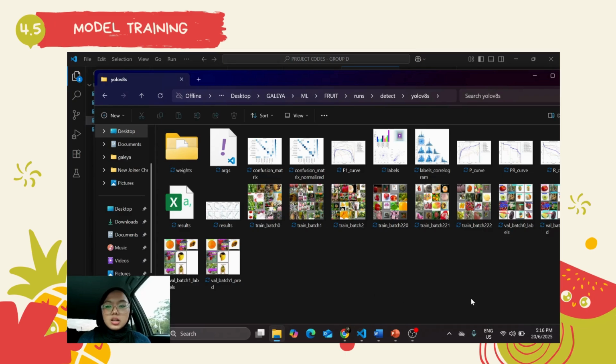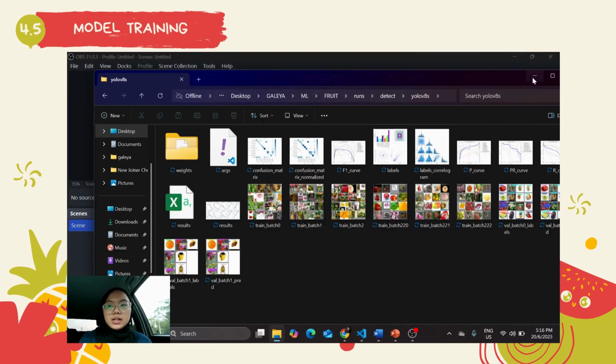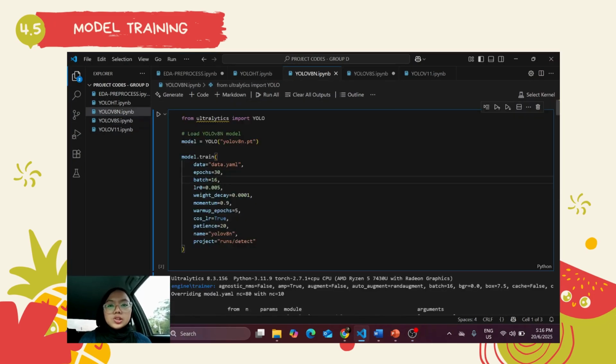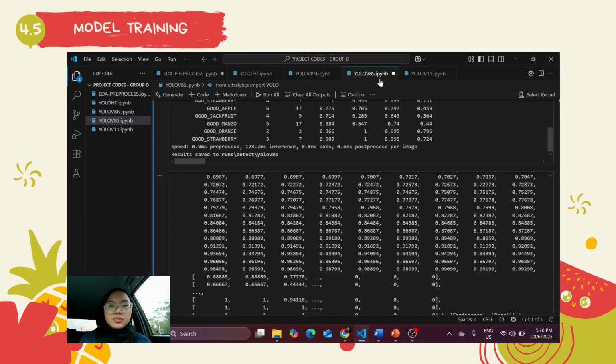So this is an example. The folder contains the model training weights, confusion matrix, the graphs, as well as the training batches. We applied the same code to all three models to ensure that we have a fair comparison.